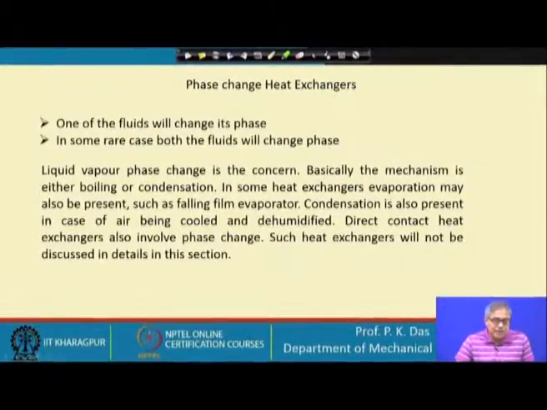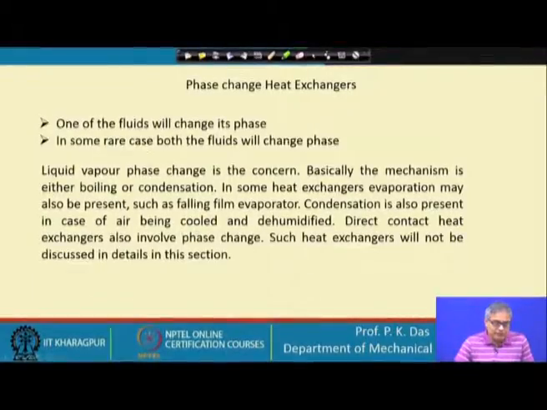Basically, the mechanism is either boiling or condensation. In some heat exchangers, evaporation may also be present, like the falling film evaporator, etc. So, evaporators may also be present in some cases, but mainly we will see that phase change is taking place either by condensation or by boiling.